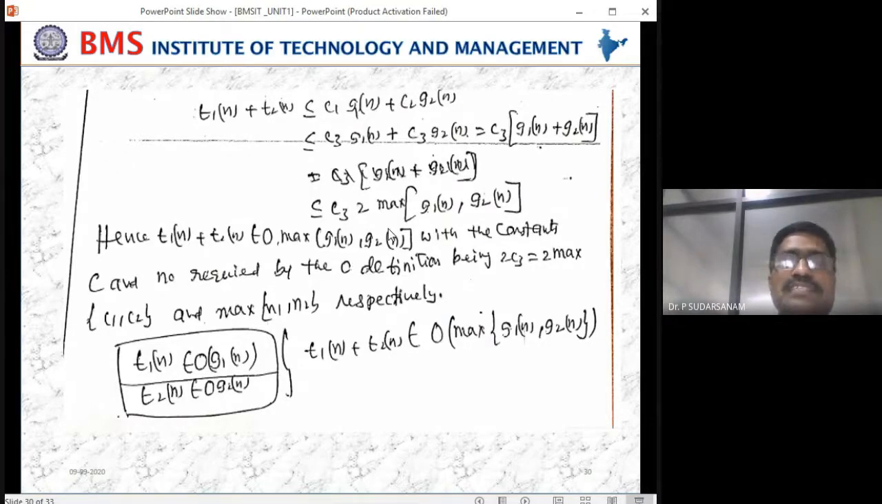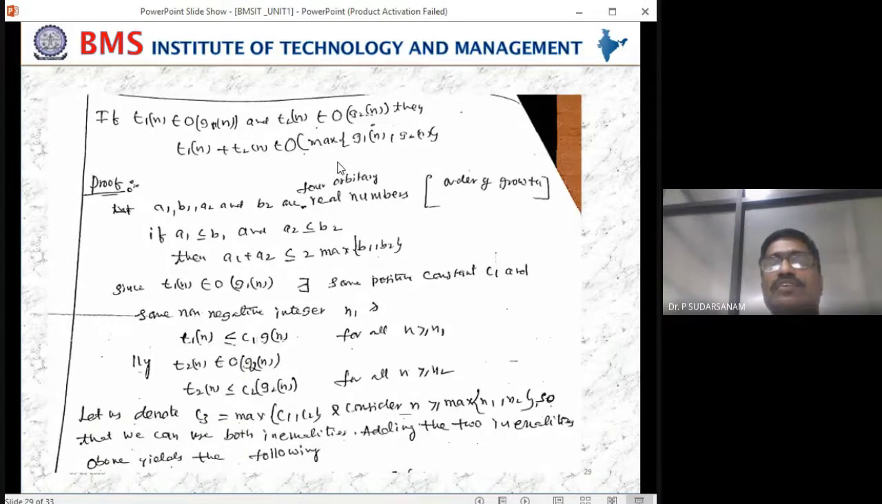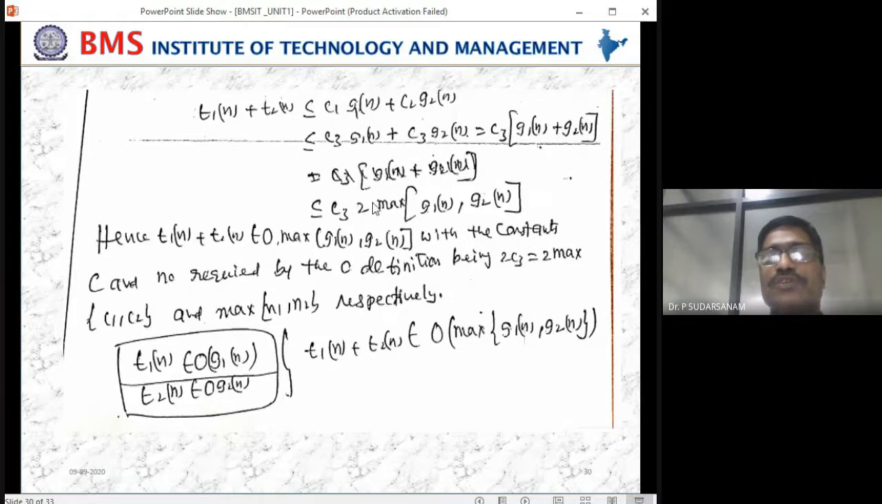Once you write this, you have to bring it back to G1 of n comma G2 of n. How can you bring it back? According to the arbitrary conditions only, you can bring it back. So this is nothing but 2 into maximum, you have written it. Now again you bring it back to the definition. 2 is nothing but the constant, that is nothing but C, which you have taken as 2 according to the arbitrary values. So this already proves the statement.